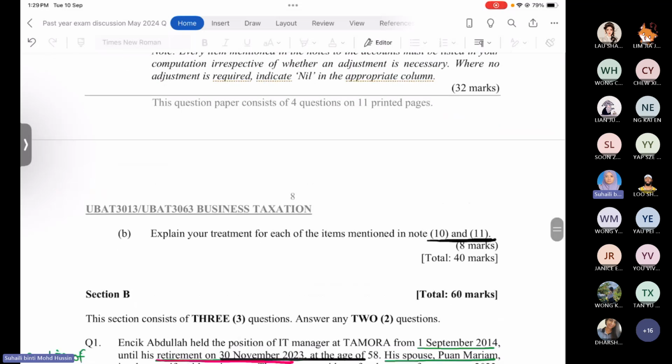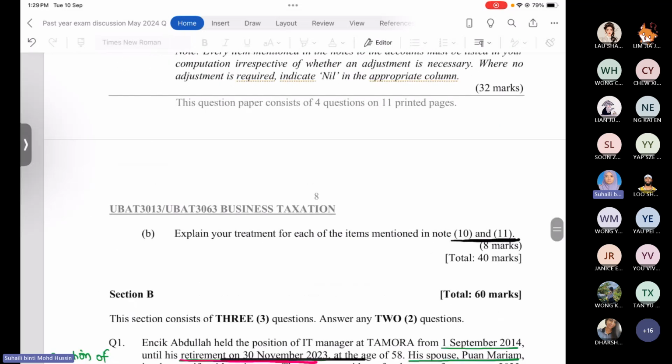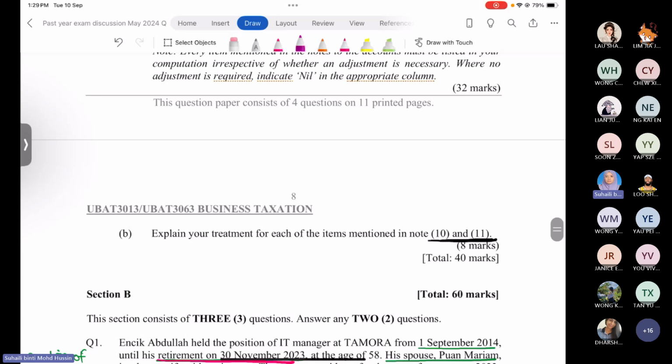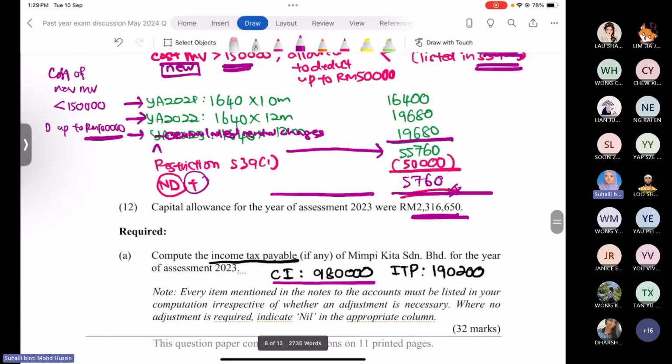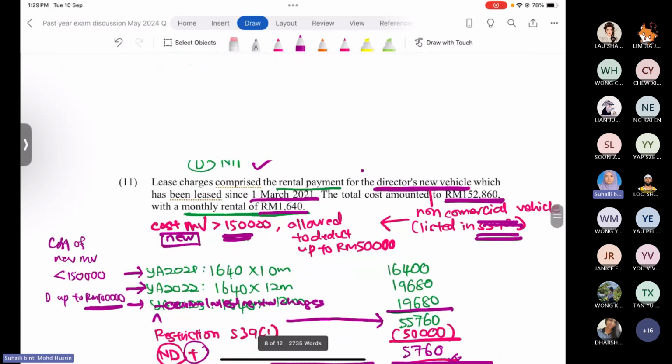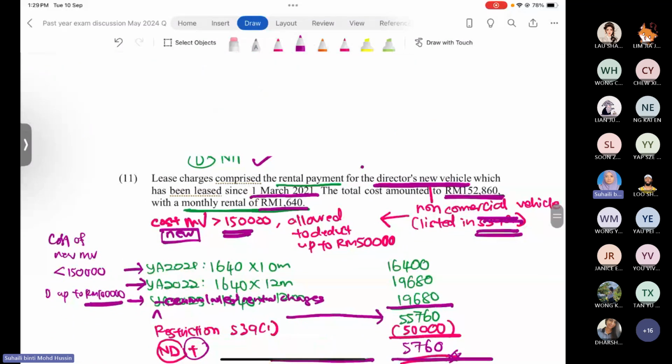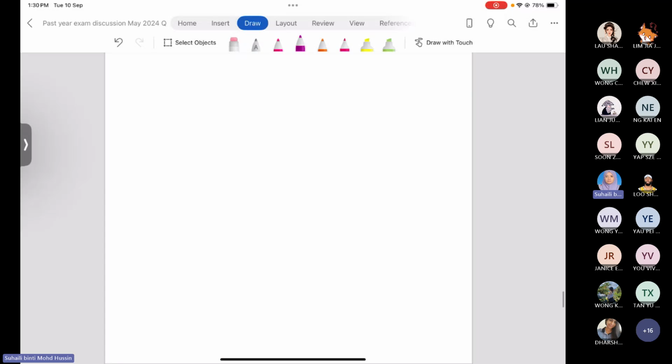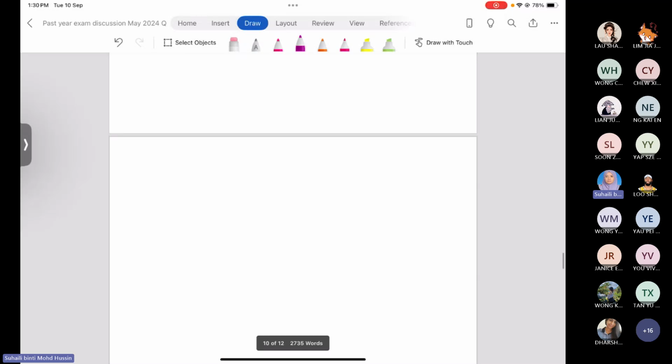Question number 1B, you have to explain the treatment. Remember, explain the treatment here is exactly similar to tutorial 7 and tutorial 8. Explain the treatment for note number 10 and note number 11. Note number 10 is about the sundry expenses, while note 11 is the lease rental.